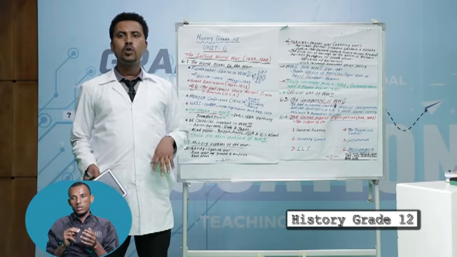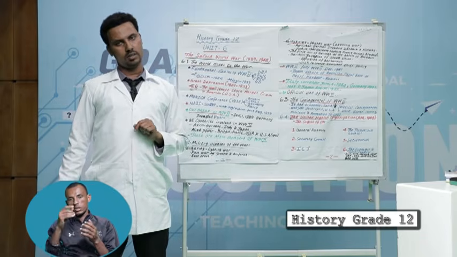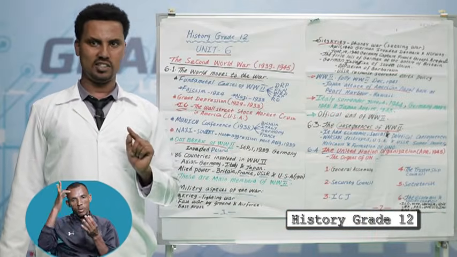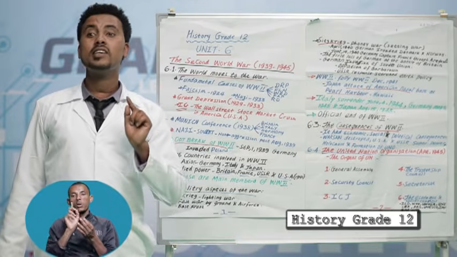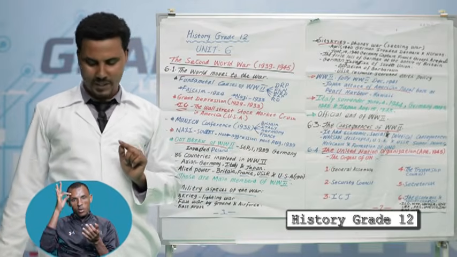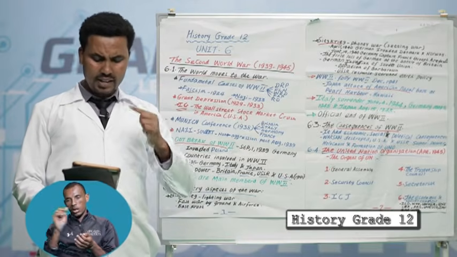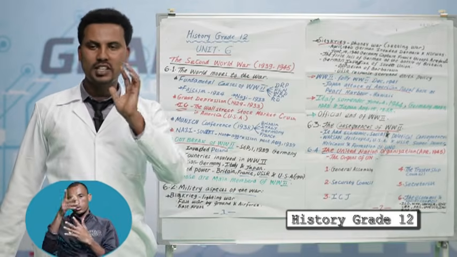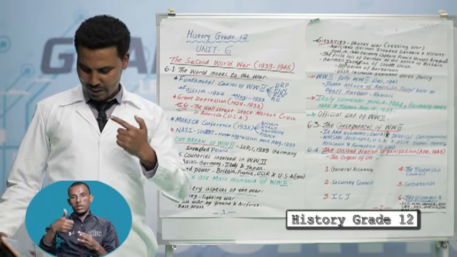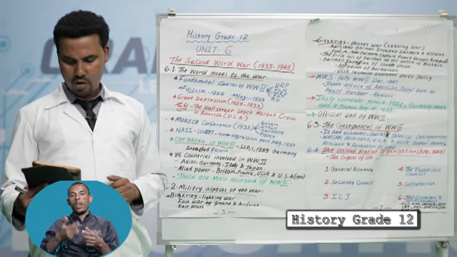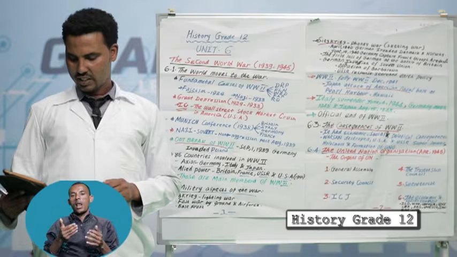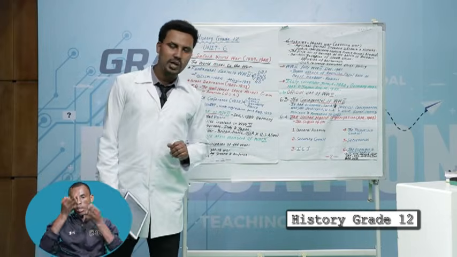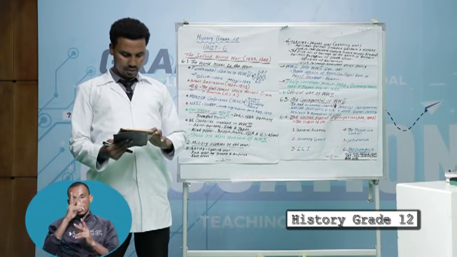What are the main goals of the United Nations Organization? Student, the main goal is to maintain peace and stability throughout the world. The other main target is a better standard of living and larger freedom throughout the world. The other main target is promoting human rights, respect for international law, and social progress. Those are the main aims of the United Nations Organization.